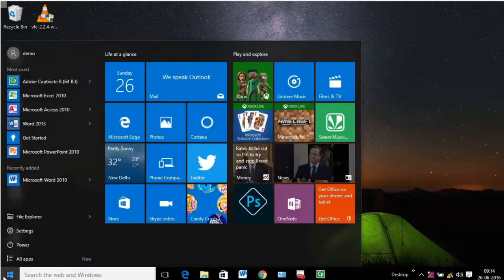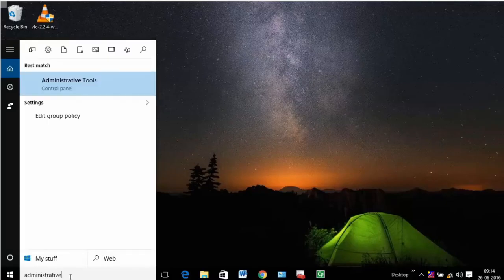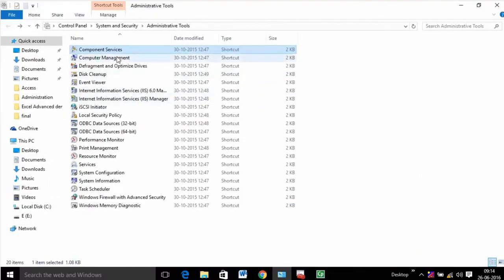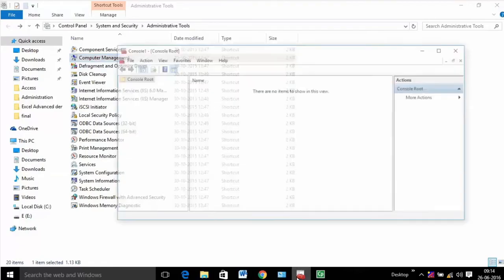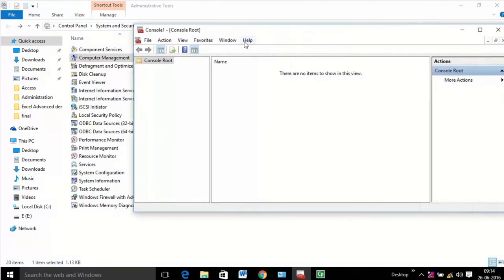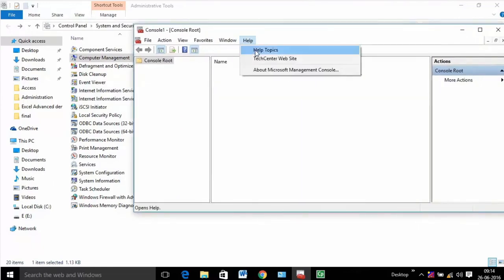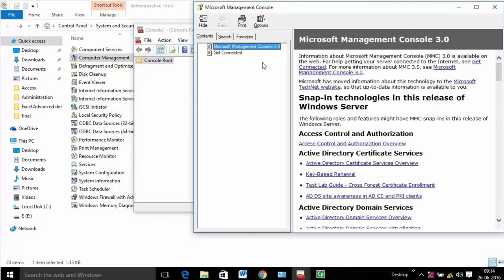Open Administrative Tools by clicking the Start button and then clicking Control Panel. In the search box, type Administrative Tools and then click Administrative Tools. Many of the tools in this folder, such as Computer Management, are Microsoft Management Console (MMC) snap-ins that include their own help topics. To view specific help for an MMC tool or to search for an MMC snap-in that you don't see in the following list, open the tool, click the Help menu and then click Help Topics.